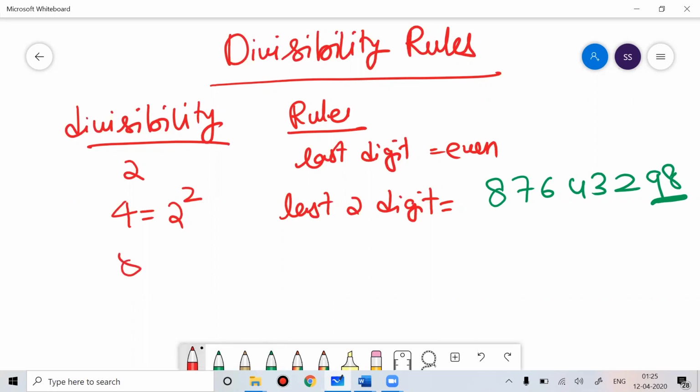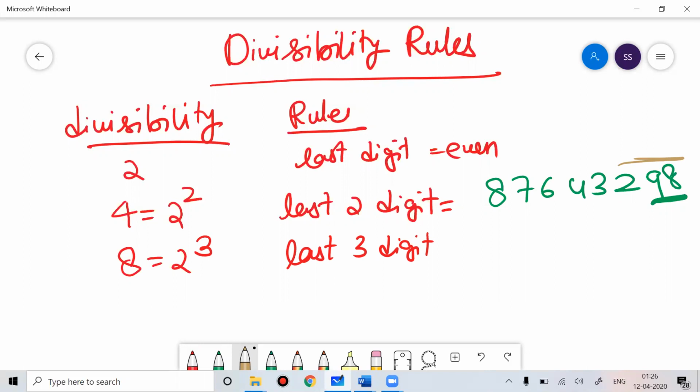So when we talk about 8, what is the divisibility rule of 8? For 8, you will see the last three digits. Now talking about the same number, is this number divisible by 8? I'll just see the last three digits. So 298, 8 threes are 24, so I'll get 58. Now 58 is not divisible by 8, so this number is not divisible by 8.